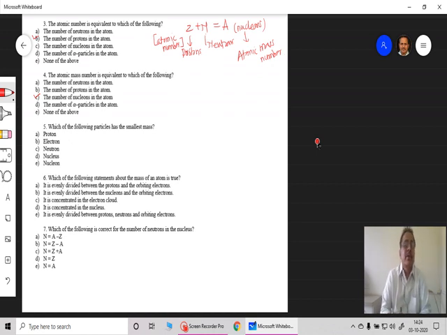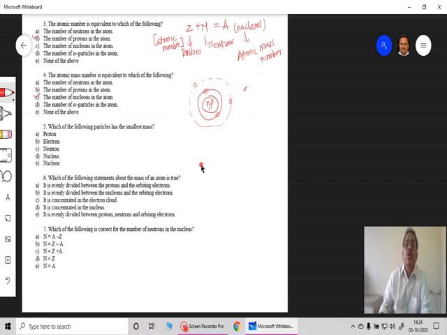So the first 3-4 questions are based upon the composition of the nucleus. Then question number 5: which of the following particles has the smallest mass? Proton, electron, nucleus and nucleon. In any atom, the nucleus consists of neutrons and protons, and electrons are supposed to revolve around them in circular or elliptical orbits. So the nucleus is much heavier as compared to the electrons.